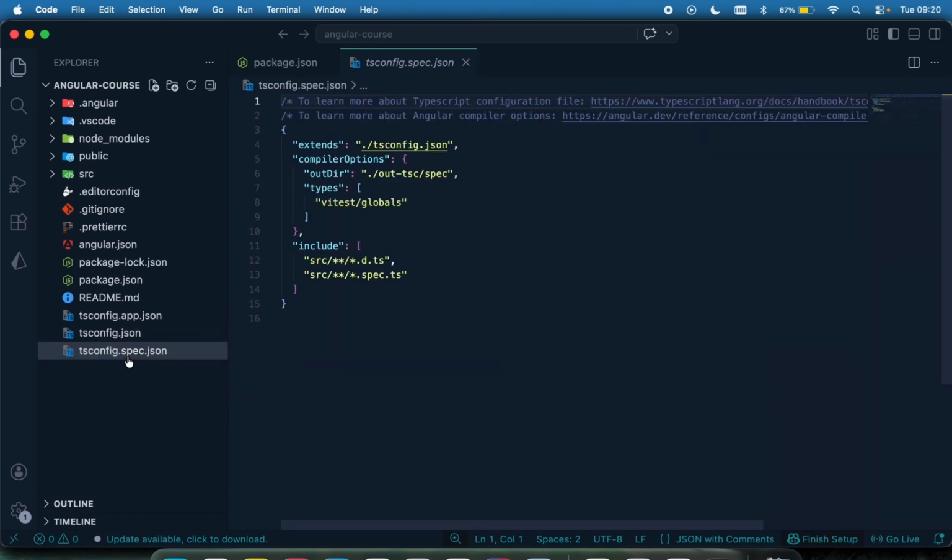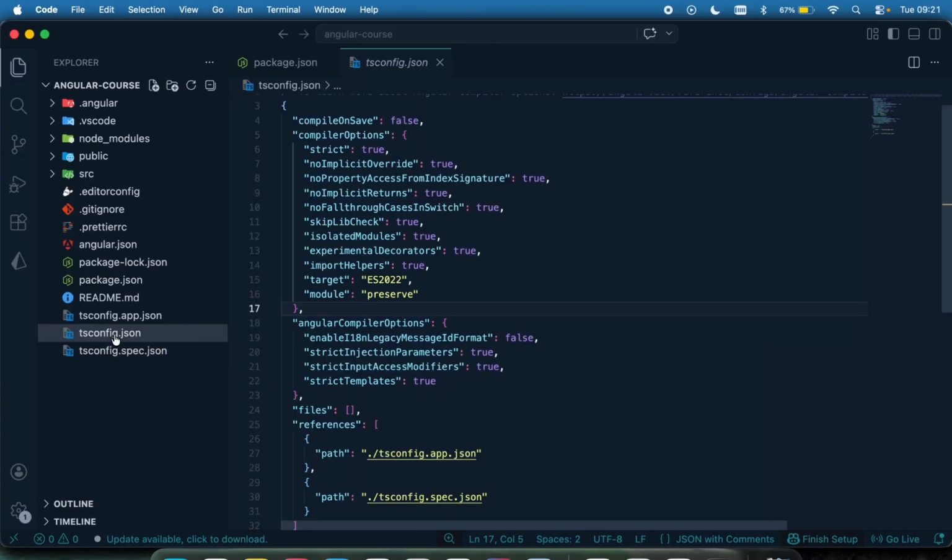Then we have the tsconfig.spec.json. This is the TypeScript configuration for testing the TypeScript files. So whenever you see .spec, you know that this is a test file or a test configuration. This basically specifies the configuration for our compiler when we are running a unit test or when we are testing our application.